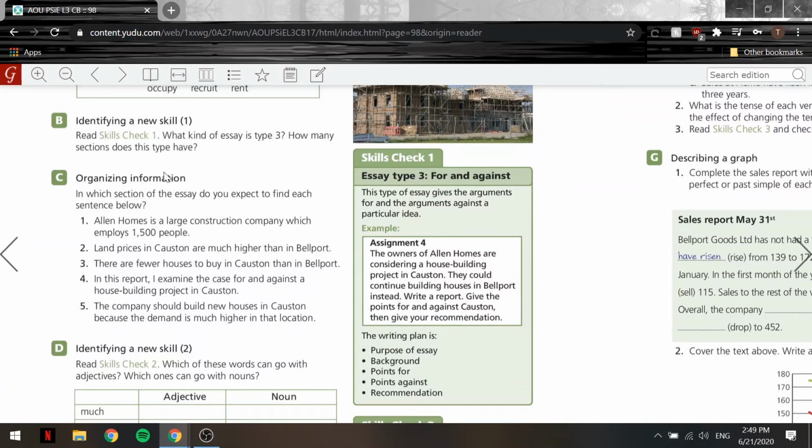What kind of essay is type 3? Like we said, it is for and against. And how many sections does this type have? It has 5 sections. Okay, so how many sections does this type have?